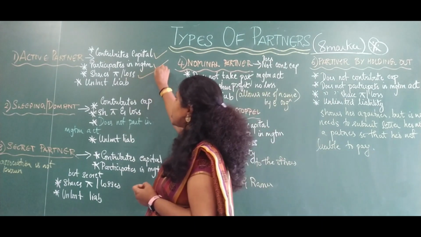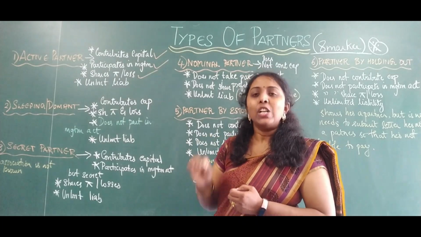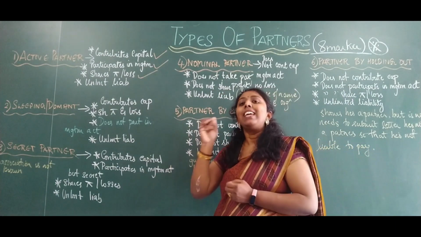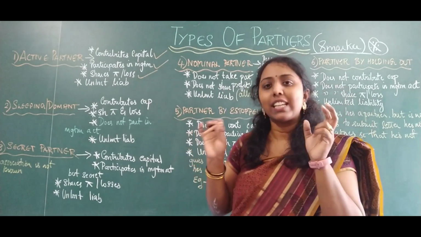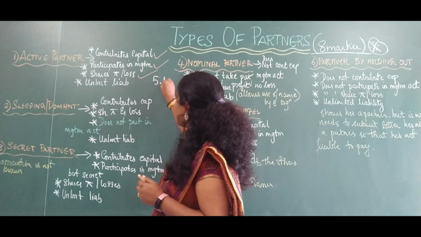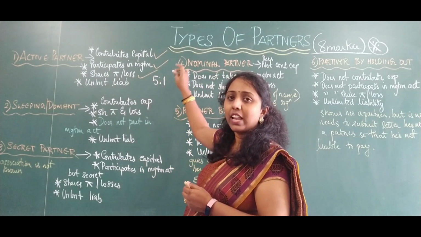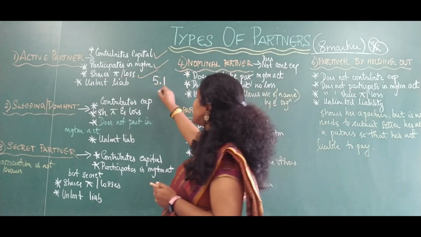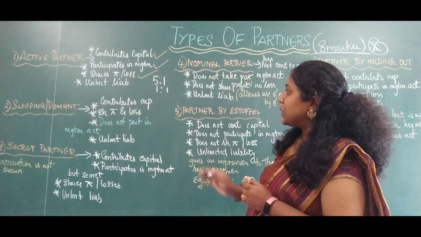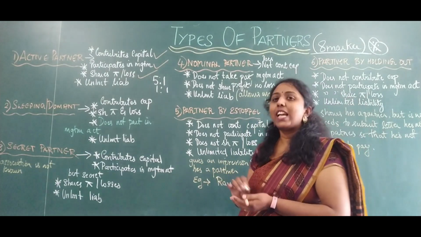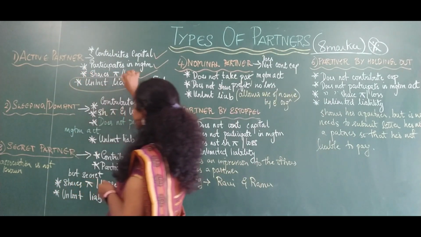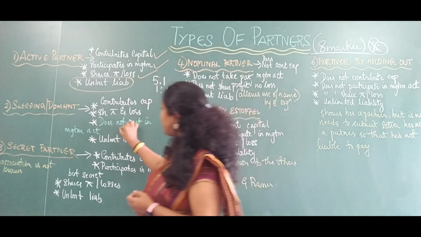The third thing is he shares profits and he shares losses. So depending on the amount of capital he has invested in the particular business, he is going to share the profits and losses as per the agreed proportion. So if the agreed proportion is going to be 5:1, then he is going to share the profits and losses in that ratio. Or if it's going to be 1:1, depending on that, he is going to share the profits and losses. So, the fourth point is he shares unlimited liability. This is a point that I'm going to circle, and if you see, in all the types of partners, this point is repeated.